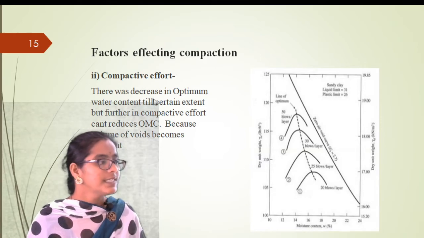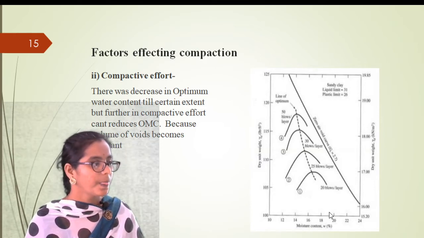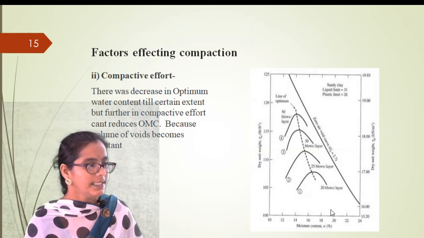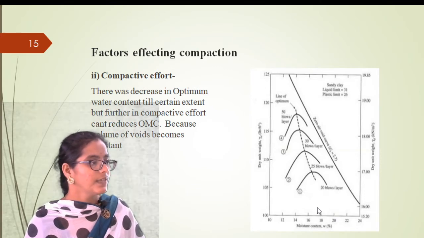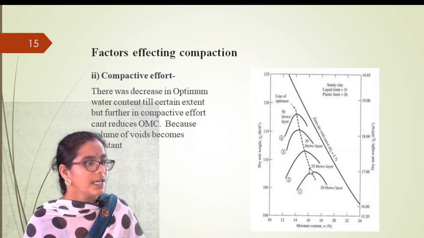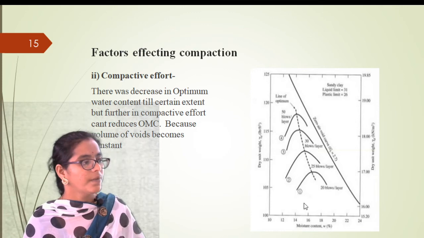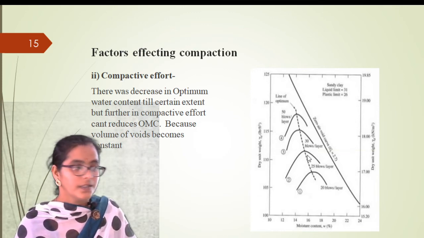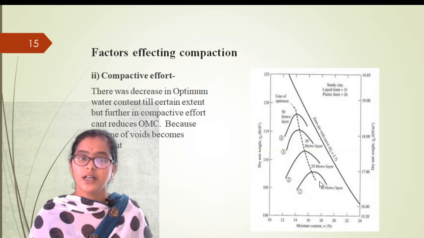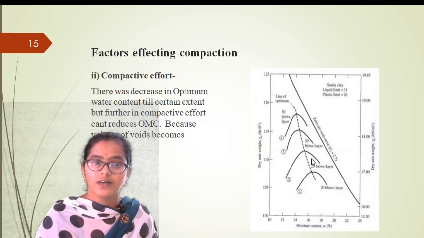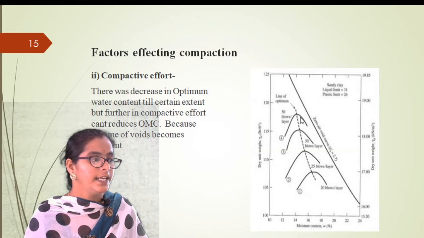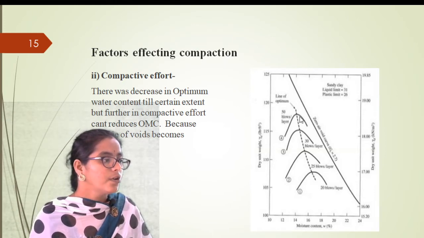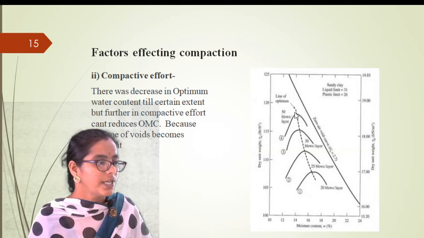There is a decrease in OMC till a certain extent, but further change in compactive effect does not reduce OMC, because of the volume of voids. There will be a change in the compaction curve till some extent only. We said 50 blows per layer, and there was a change in OMC.